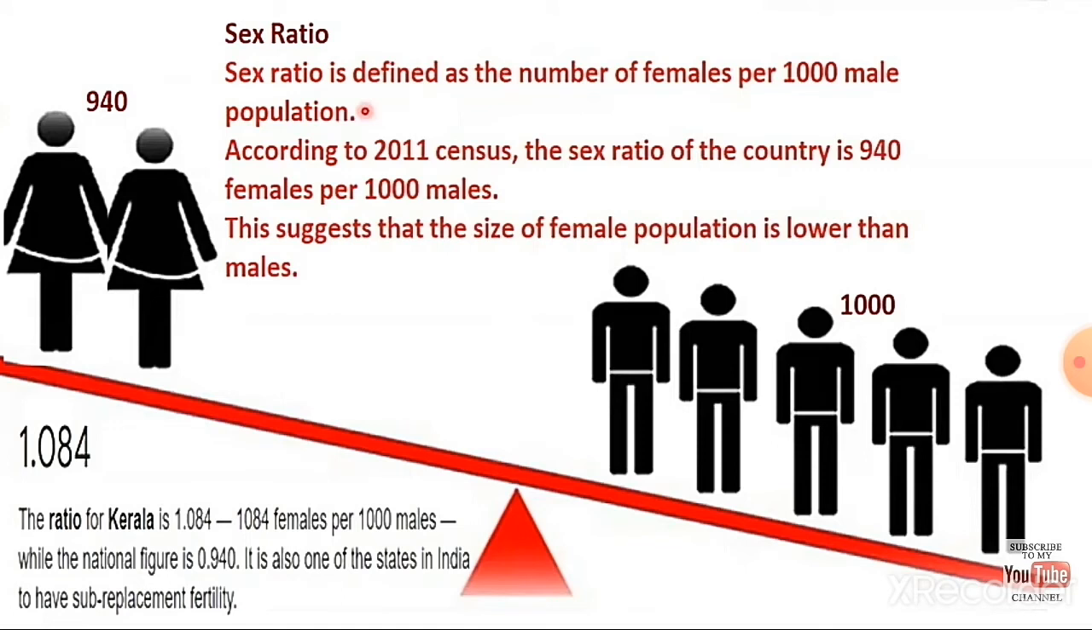Then sex ratio. Sex ratio means male and female calculation. The sex ratio is defined as the number of females per 1000 male population. According to the 2011 census, the sex ratio of the country is 940 females per 1000 males. This suggests that the size of the female population is lower than males.